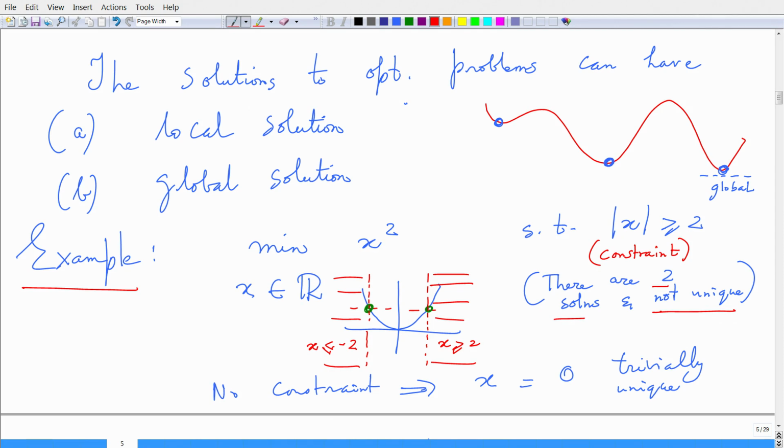However, without constraint x equals 0 is trivially unique. There are problems in optimization where we may want to bring in some regulatory constraints such that we will end up with a unique solution, and this is another detail when we try to solve optimization problems. So, I think this gives you an idea about the nature of solutions that we get, the local solutions, the global solutions, and so on, subject to constraints.